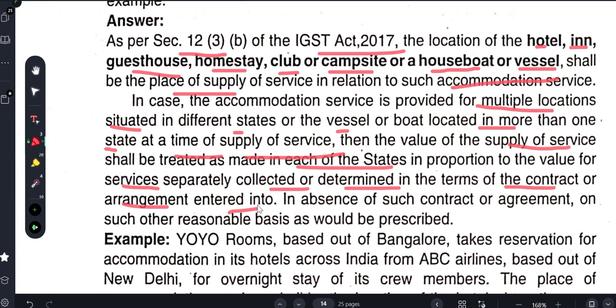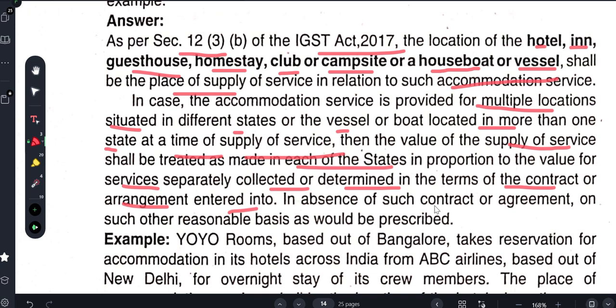Example, this is a moving house. Moving house, you can stay, but it will be moving. So what will happen is you get a contract, and as per the contract, as per the kilometers traveled, if this vehicle, this moving house bus, this moving house hotel where you are staying, is in this state for this many kilometers, and after this many kilometers in another state, as per the range it has traveled and the stay in that area, you will be billed. In such a way you can claim.